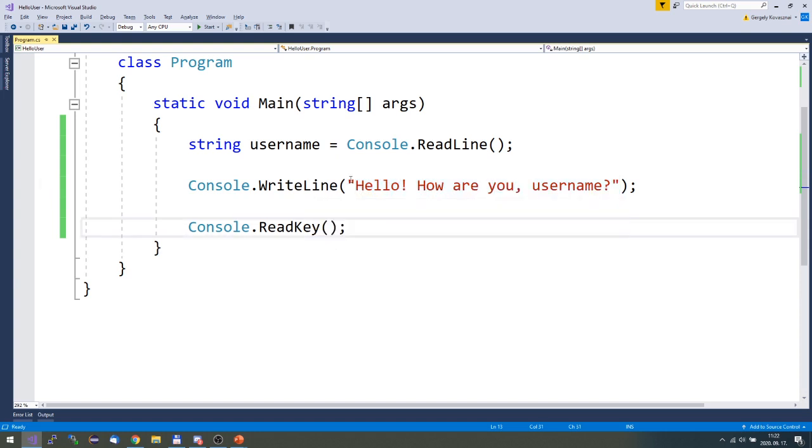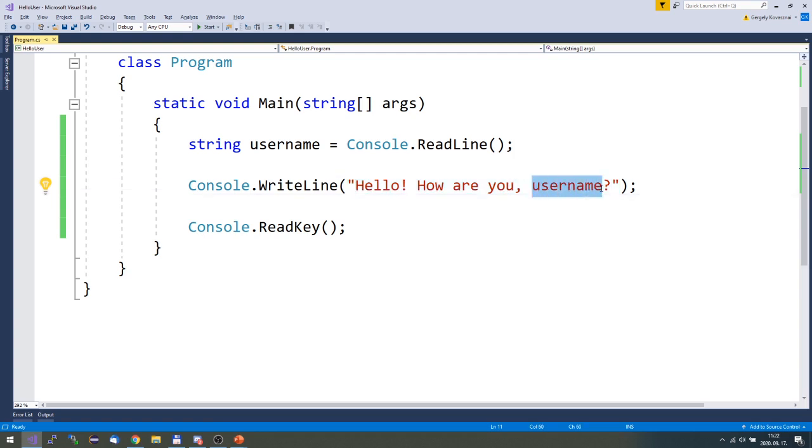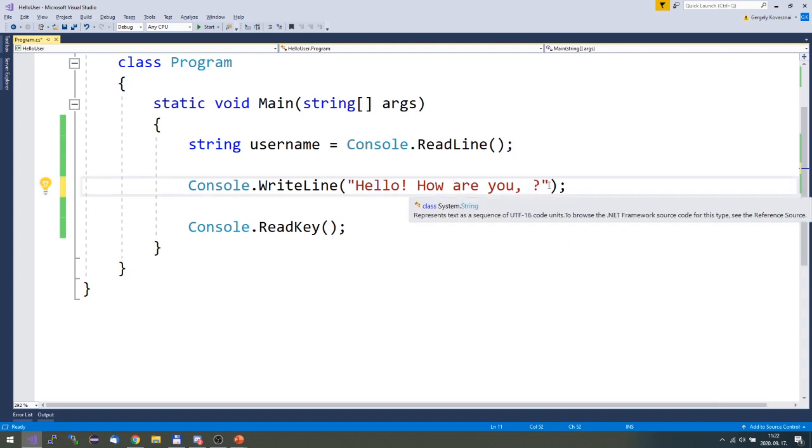Okay, then just look at this string. This is a string literal, so it's a fixed text. You see, it's hard coded. So basically, this is a text which will be displayed. Instead of displaying these characters, we have to insert here something.